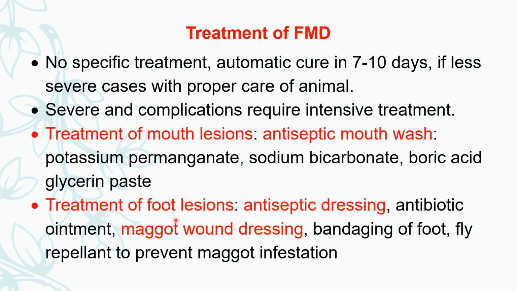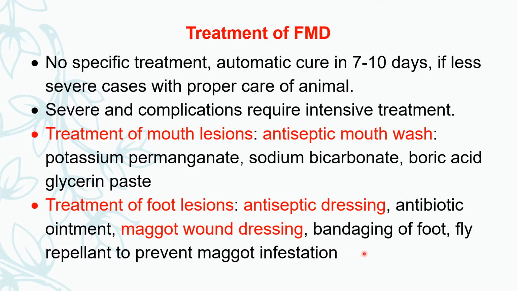There are foot lesions also, which require treatment. Antiseptic ointment is applied. Antibiotic ointment can be applied to check secondary bacterial infection. If there is a maggot wound, it should be dressed with a maggoticide solution and ointments.